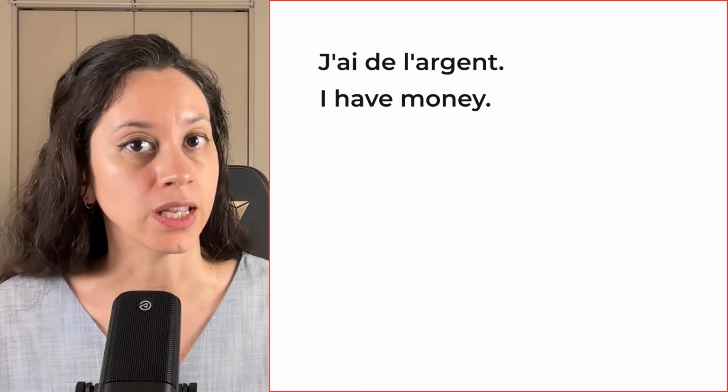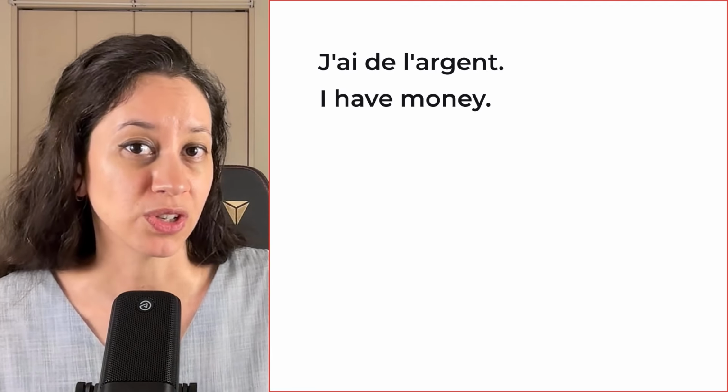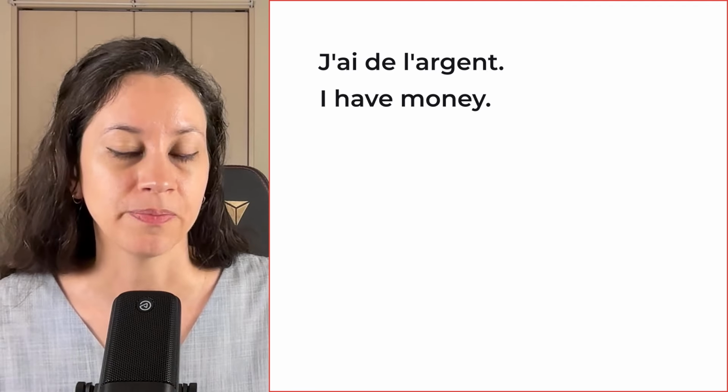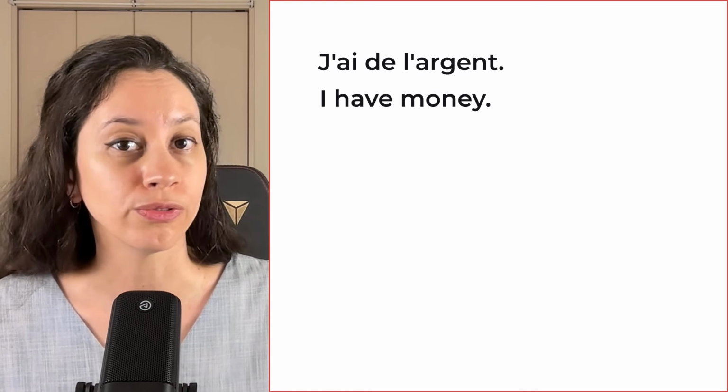So here I gave you a lot of examples with food and drinks, but it doesn't have to be the case. For example, you could use it with things that have nothing to do with food and drinks. Let's say I say here, I have money. Money is not something you can count, right? You don't say one money. Here, there's no plural form, right?